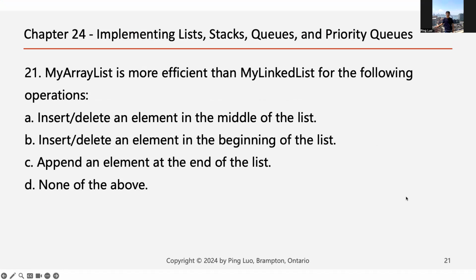Next one, chapter 24, we learned how to implement list, stack, and queues using array list and linked list. So for this question, is array list more efficient than linked list for which of the operations?